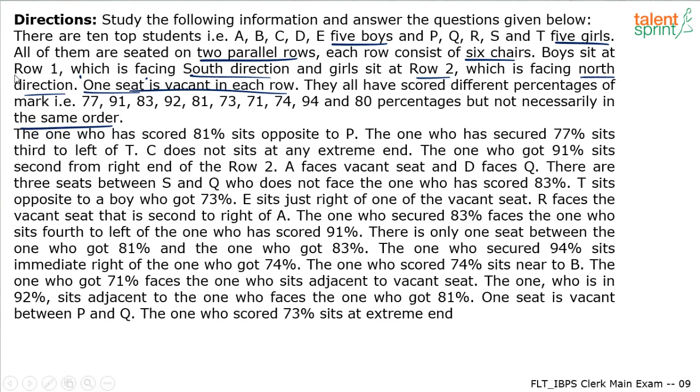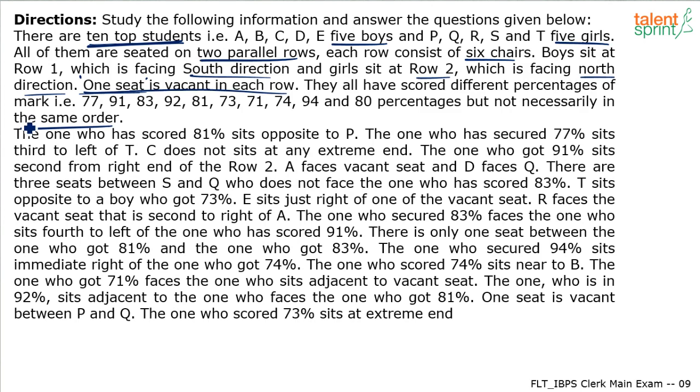So the requirement is to arrange these 10 top students in 2 parallel rows with 6 chairs each. We also have to find out which seat is vacant, and then allocate the right percentage of marks. We have to find out who has scored what percentage.